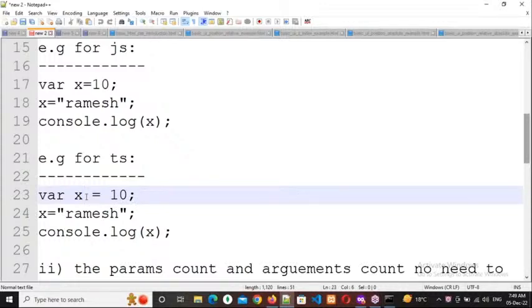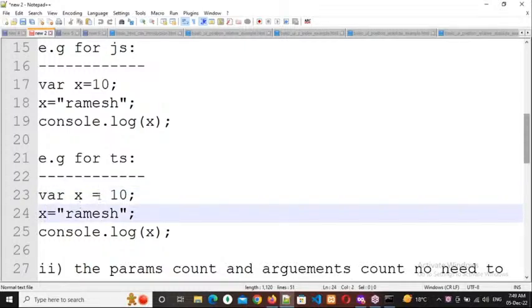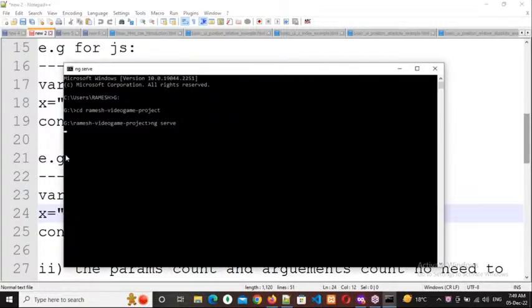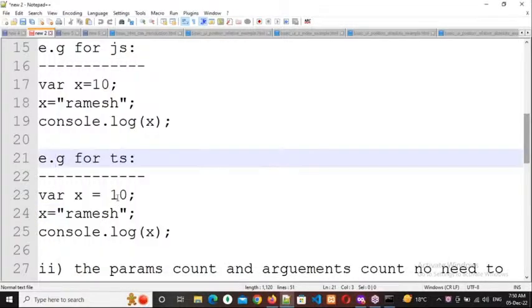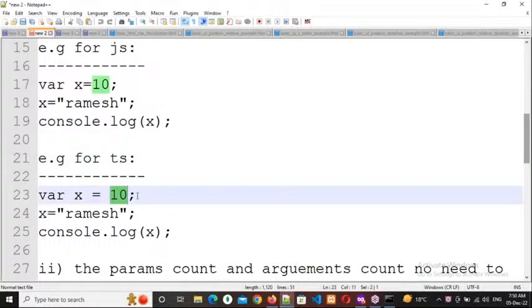No, not for that reason. Why? Because if you don't mention the data type, it depends upon the first value. For example, line number 23 and line number 24. X is 10 here, X is Ramesh here. So which is the first value? 10 or Ramesh? Respond, everybody. 10, 10 only. So it depends upon the first value; automatically it will assign the data type.